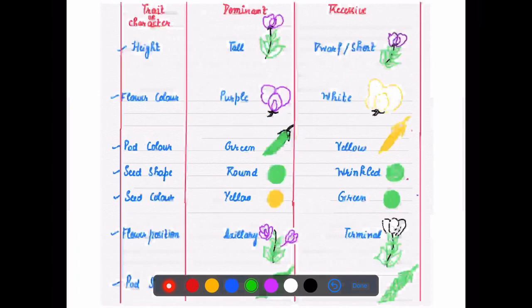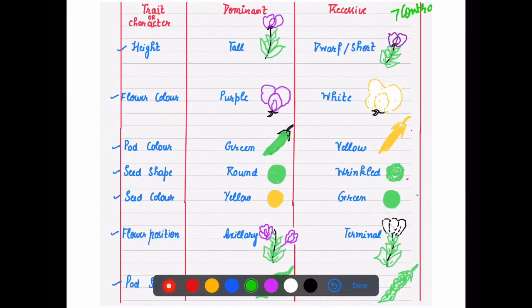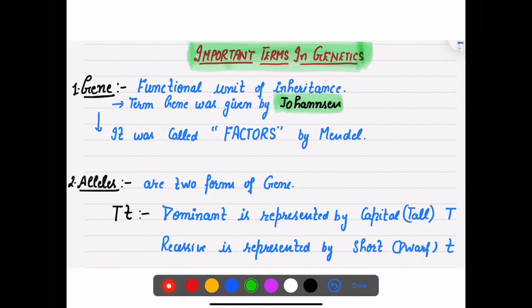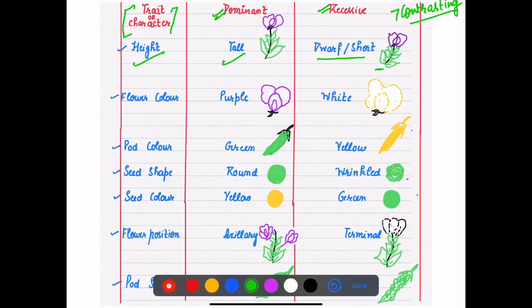Now what were those 7 contrasting characters which he selected? First, if we talk about height, it can be tall or it can be dwarf or short. I have written here which trait or character he chose, which was dominant and which was recessive. So he chose contrasting characters, one is tall, another is short. As you can see, one was tall in height and another was short in height.